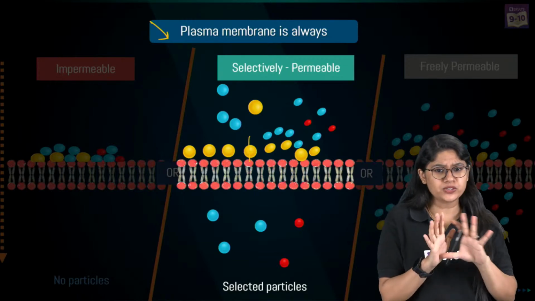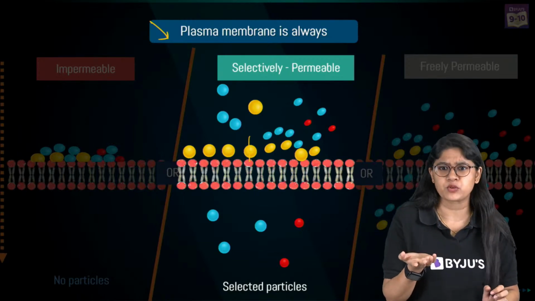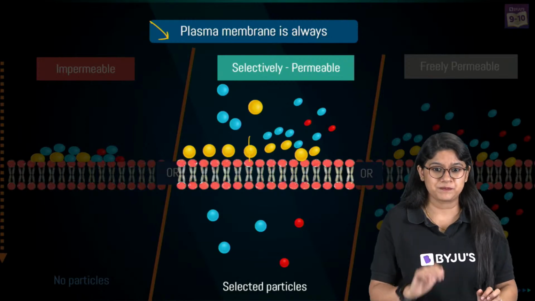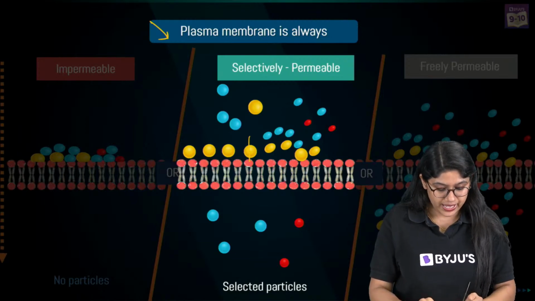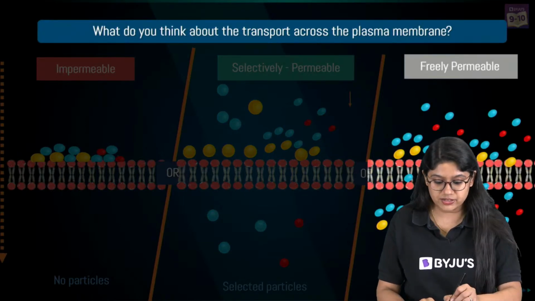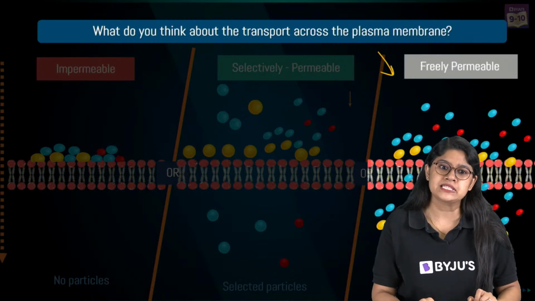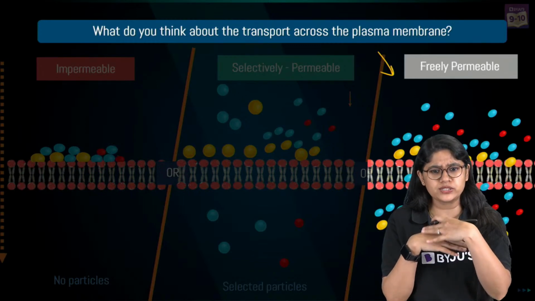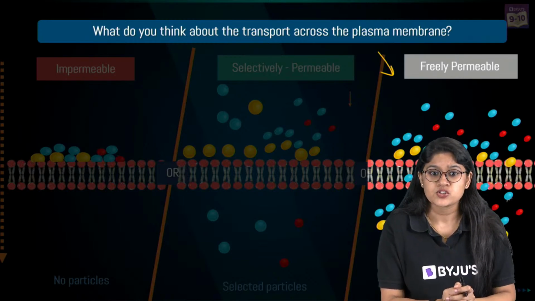Yes, in NCERT both the terms are used and they are almost the same, right? Selectively permeable or semi-permeable. Very good. And then comes the third one, that is the freely permeable. That means that it will allow all the molecules to pass through it. So everyone, are we clear?